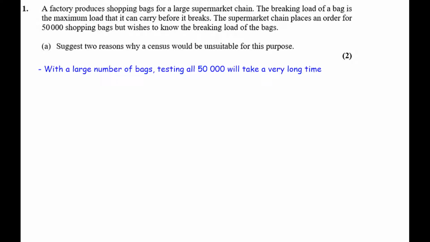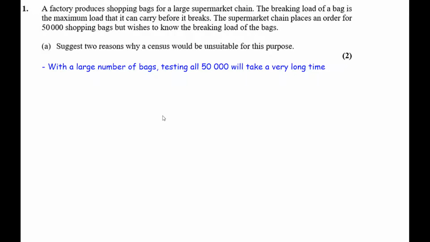Okay, well, firstly, a census means that you are going to get information from every single item of the population, every single member of the population. In this case, the population is 50,000 bags, and to take a census on them means we would have to test 50,000 bags. So there's a huge number that you would need to test. That will take a long time.